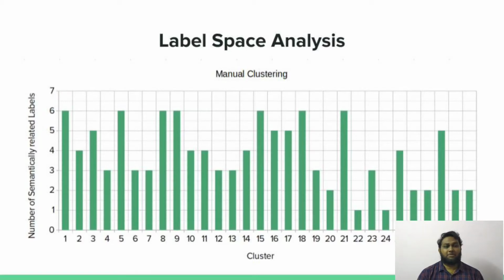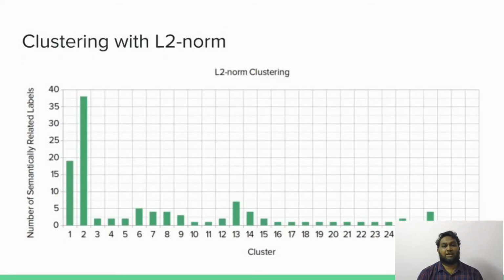The same can be observed from this plot here. There are 30 clusters with a maximum of 6 sentiments and a minimum of 1 sentiment per cluster. And once we use agglomerative clustering with L2 norm, this is how the clusters are formed. Here, most of the labels fall into one or two clusters, which is not very optimal for us.